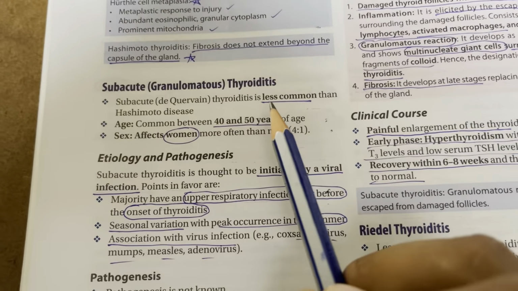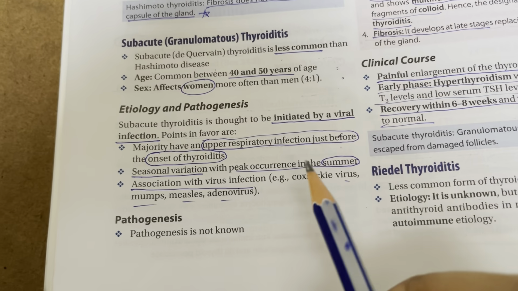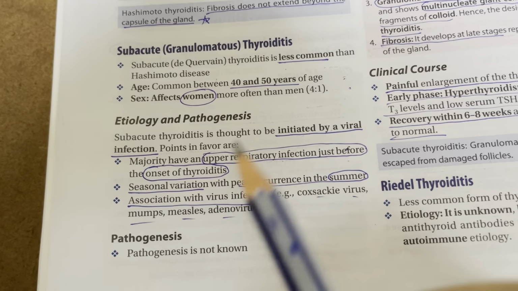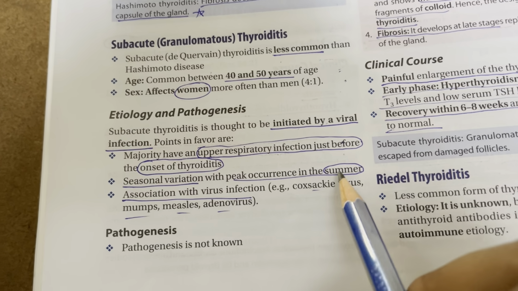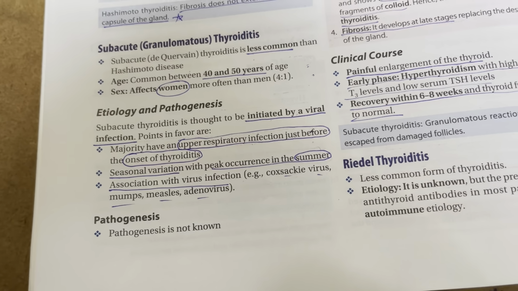It is less common than Hashimoto's disease. It affects women again, at 40 to 50 years of age. It is thought to be initiated by viral infection. Most patients have an URTI before the onset of thyroiditis, there is seasonal variation in the summer, and an association with virus infections such as Coxsackie virus, mumps, measles, etc.